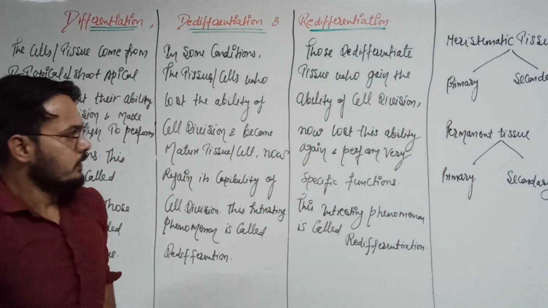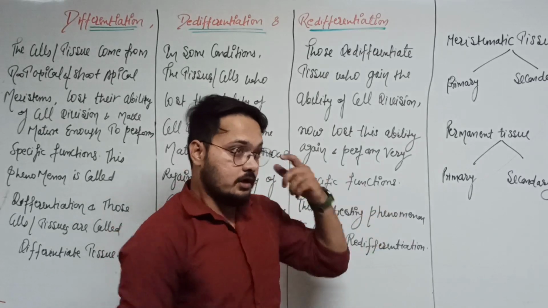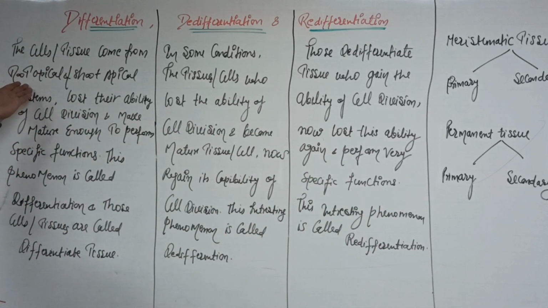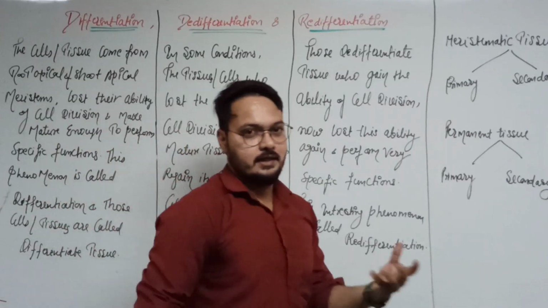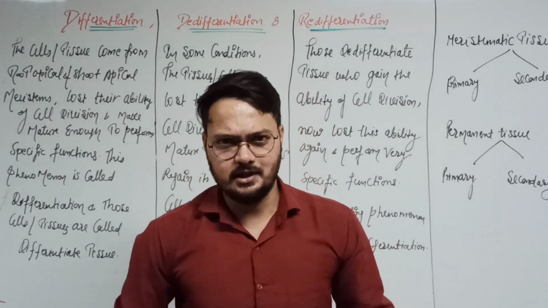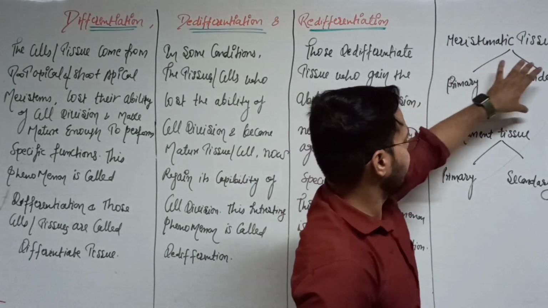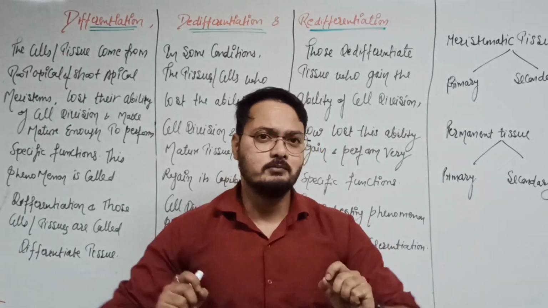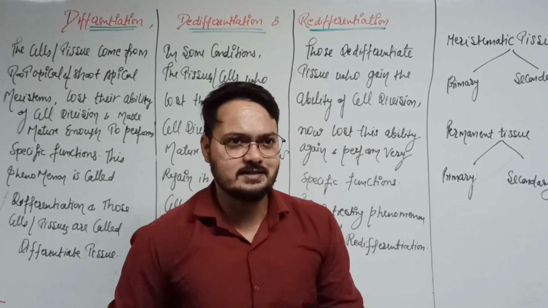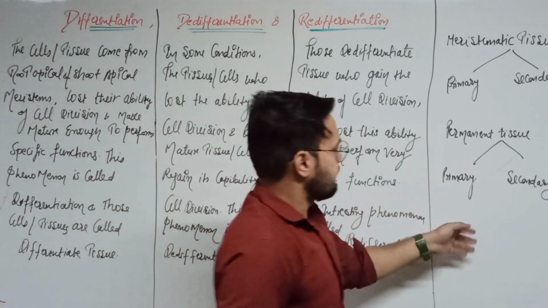So what is the function of the meristematic tissue? We already know the functions of root apical and shoot apical meristem. Their function is mainly cell division and forming new cells. So the meristematic tissue has two types: primary and secondary. What is permanent tissue? Permanent tissue always performs a specific function, like xylem, vessels, and secondary growth.